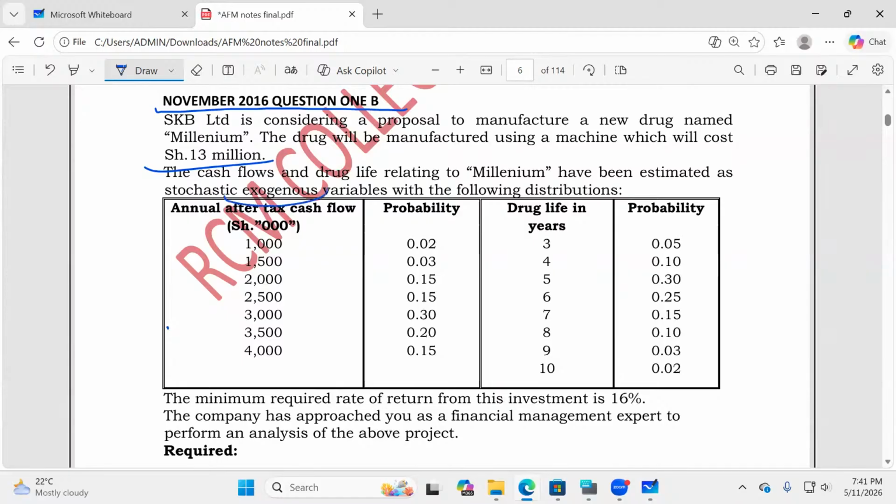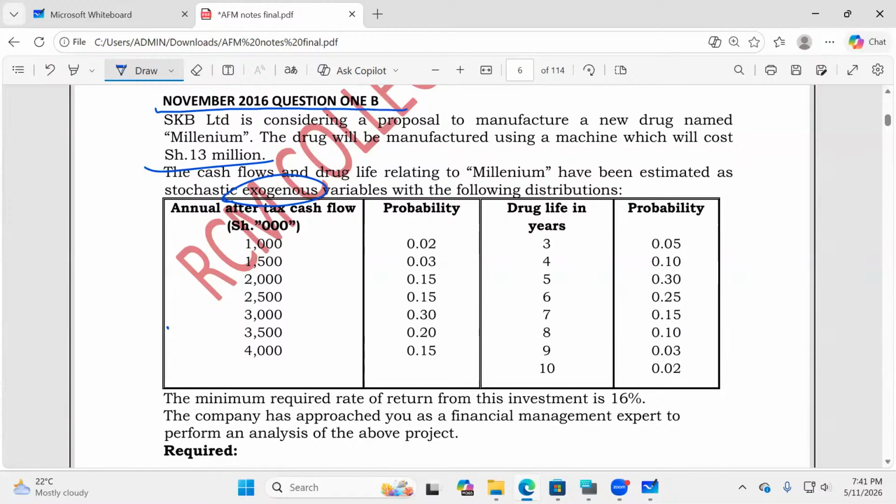Why do you think they are using this kind of tough terminology? To scare you. Because as an AFM examiner, if it is this girl who has come into an exam room in high-heeled shoes and great makeup, if it is a sadist of an examiner, the kind of paper this lady will get, she can very easily walk home carrying her shoes, isn't it? Without any makeup. And to do that, you will always try to use this kind of terminology. Students come out and ask, was that AFM or was it home science? But you shall never be scared.